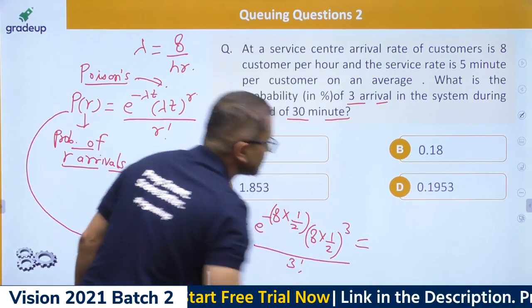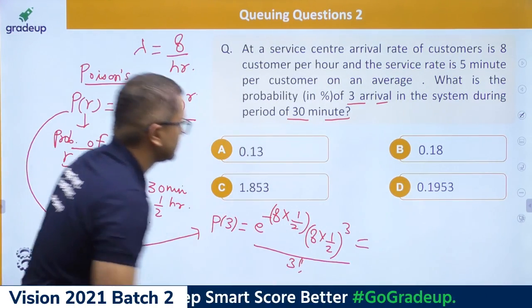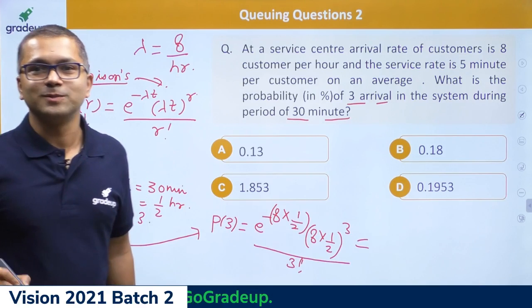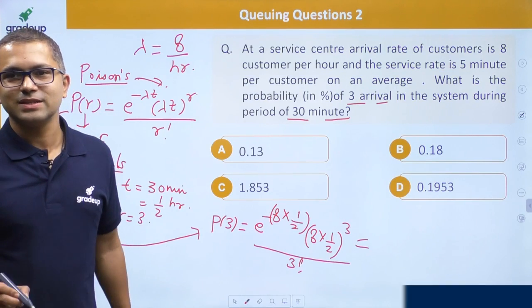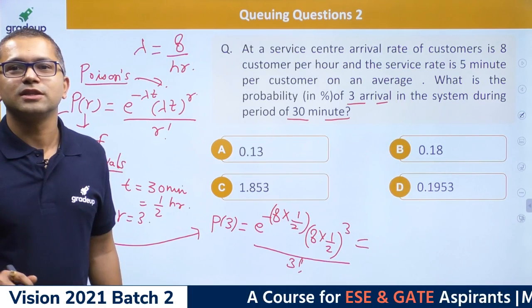So how much are you getting for this? This is 3 factorial, right? So how much are you getting? Chalo, Dilip Verma, well done. Yes, you are correct. Let me tell you that you are correct. Good, Dilip Verma.